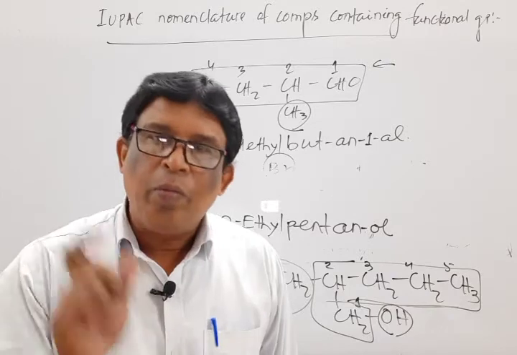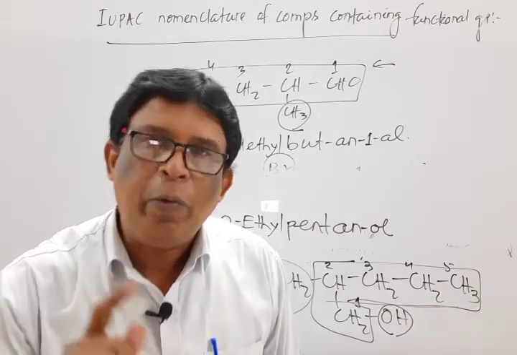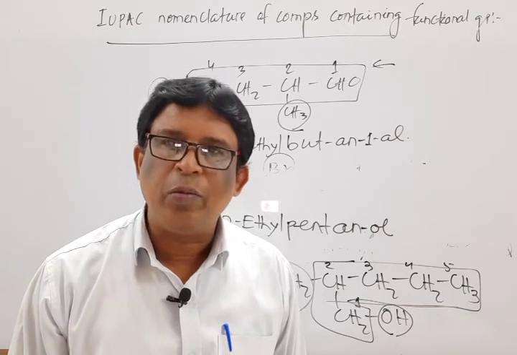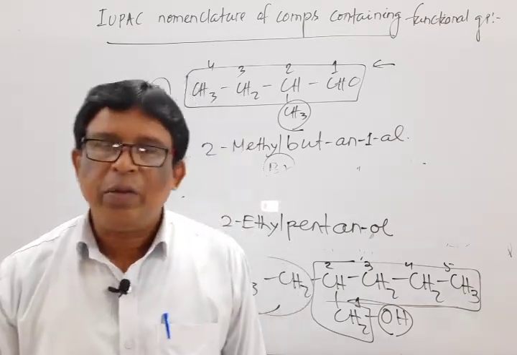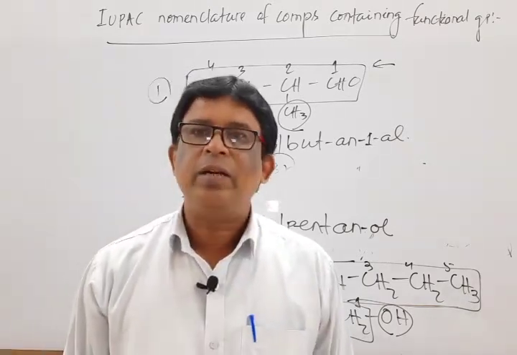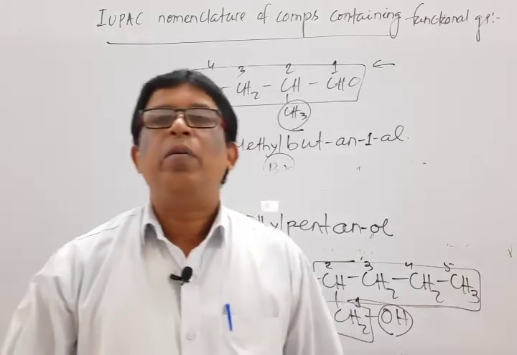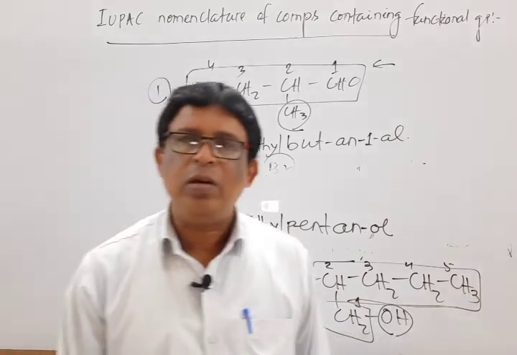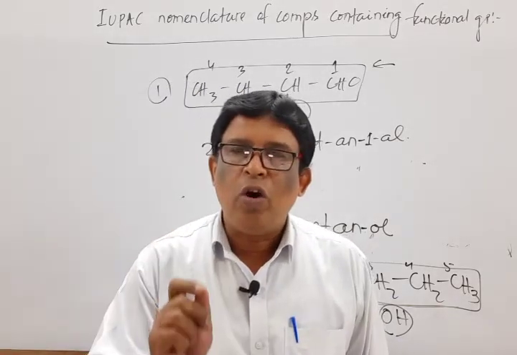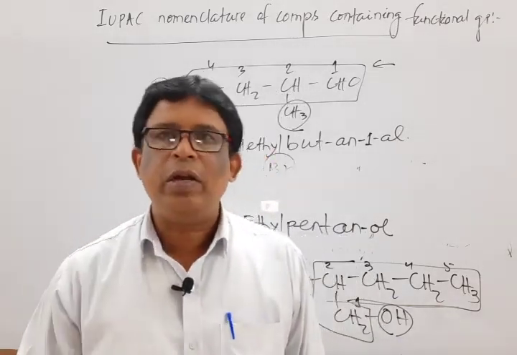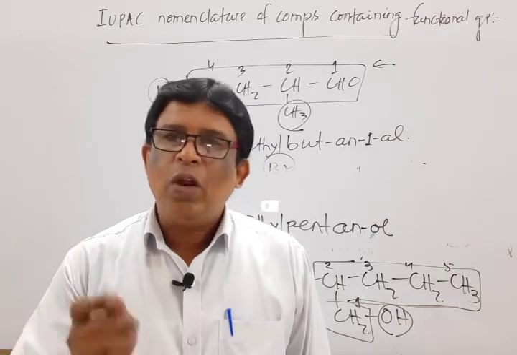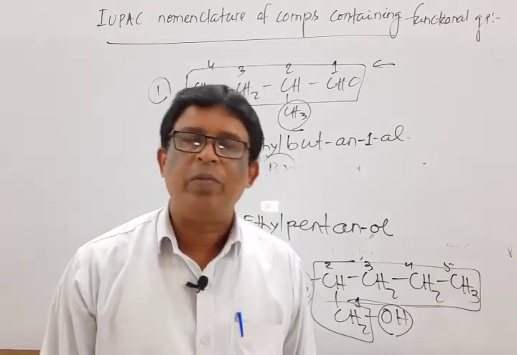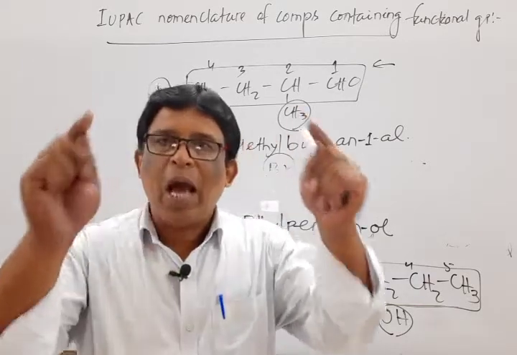If a compound contains a polyfunctional group, then how do we select the main chain and which one is the functional group? Mark that important thing. It's the last rule. If one organic compound contains substituent, multiple bond along with more than one functional group, that is a polyfunctional group, then one priority table is there.